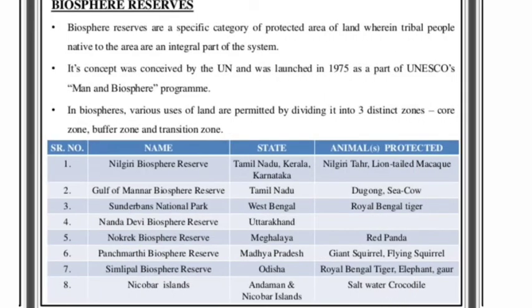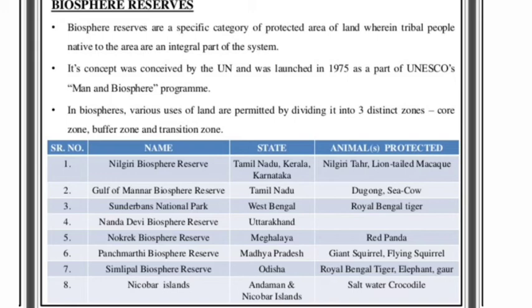Then we will see the biosphere reserves. Let us see the definition of the biosphere reserves. Biosphere reserves are a specific category of protected area of land wherein tribal peoples are native to these areas and are an integral part of the system. Means the people living nearby will be responsible for the protection of the biosphere reserves. The concept was given by the United Nations, which was launched in 1975 as part of UNESCO's Man and Biosphere program.